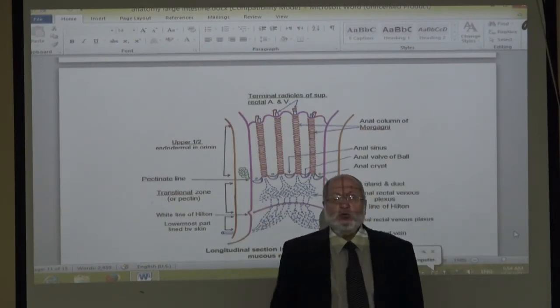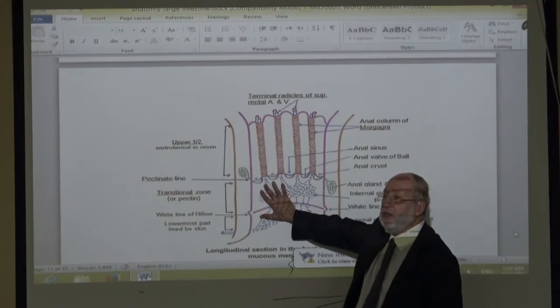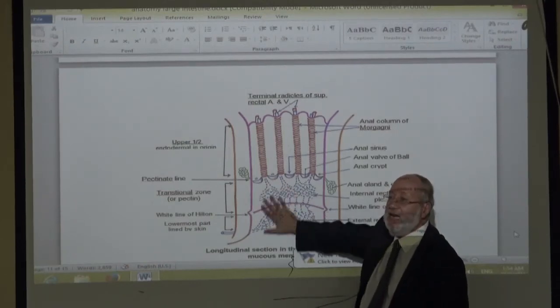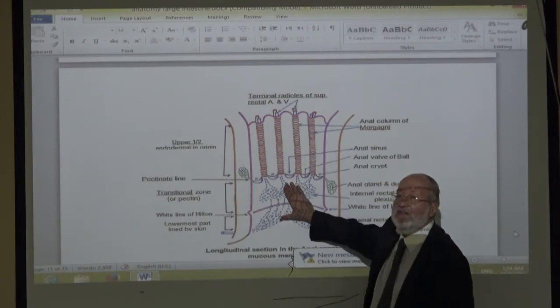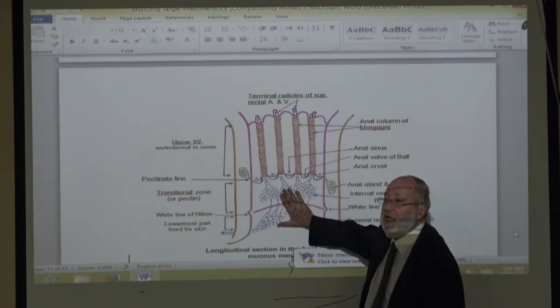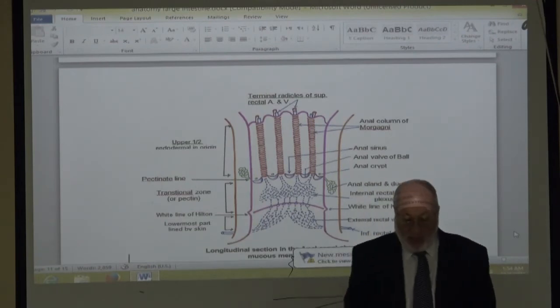Therefore, after hemorrhoidectomy, the patient has severe pain. Any operation or disease in the lower half of the anal canal is very painful because it is supplied by the inferior rectal nerve, which is a somatic nerve, leading to very severe somatic pain.